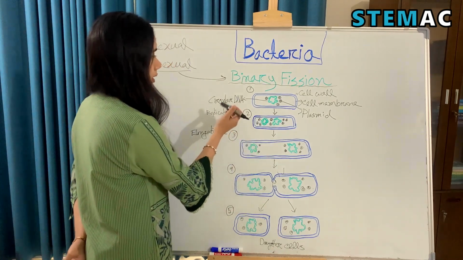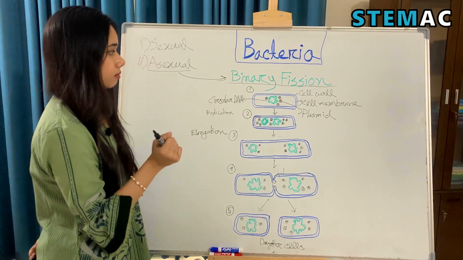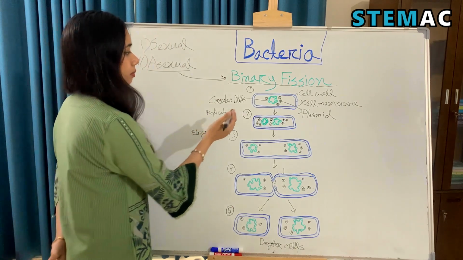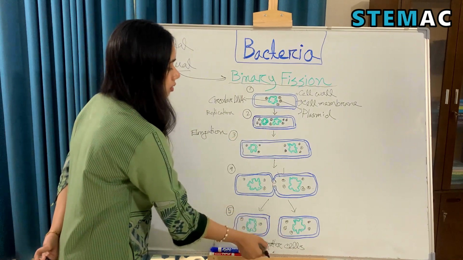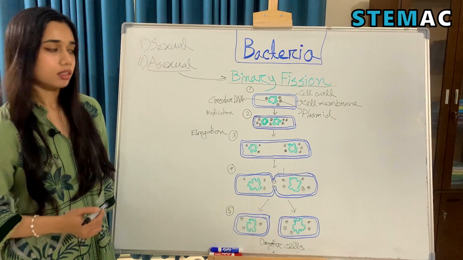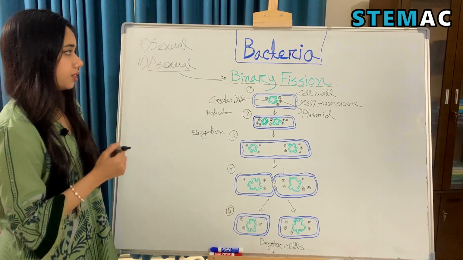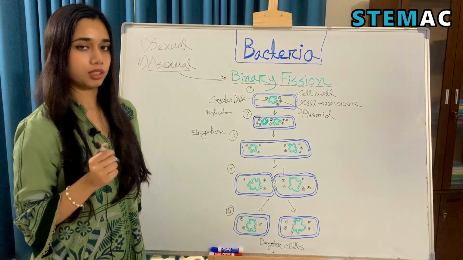So here we can see that it's a very simple replication method in which a bacterial cell has divided into two identical daughter cells at the end. So this is our binary fission, and this is involved in the asexual reproduction method of bacteria.